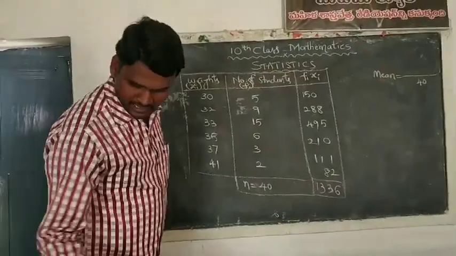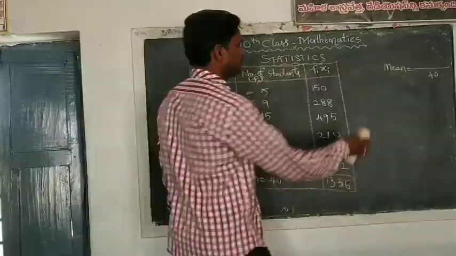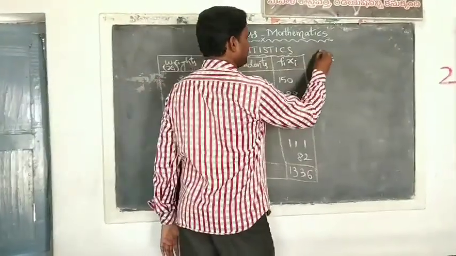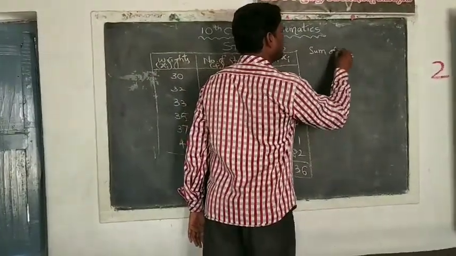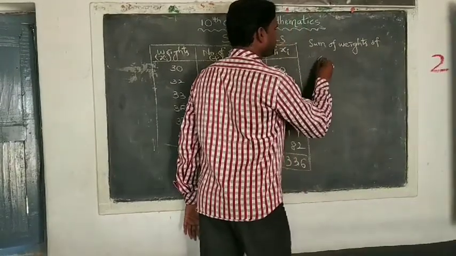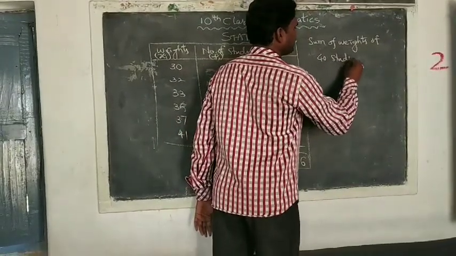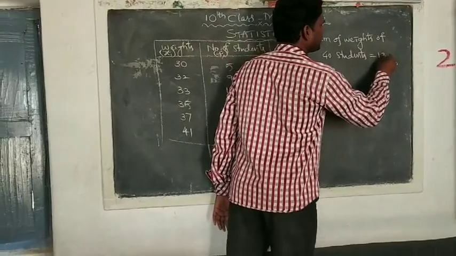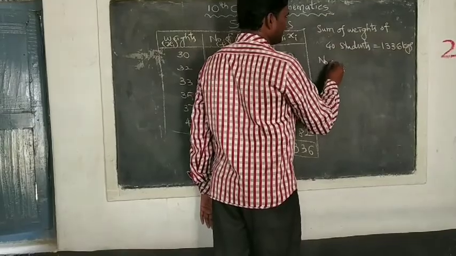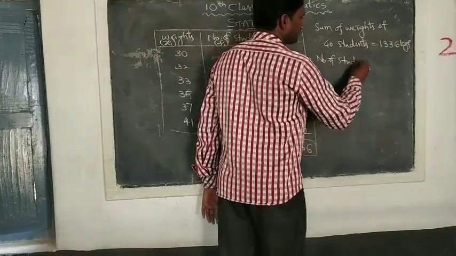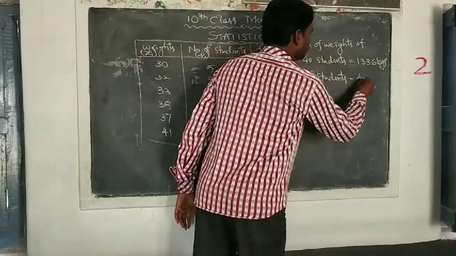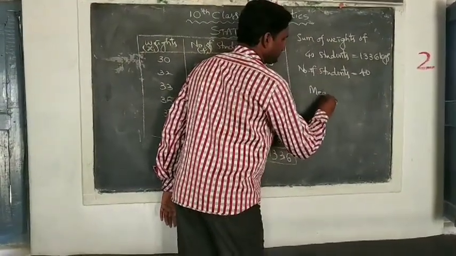From this data, the sum of the weights of 40 students comes to 1336 kgs. And how many students are there? 40. To find the mean, let us write the formula.